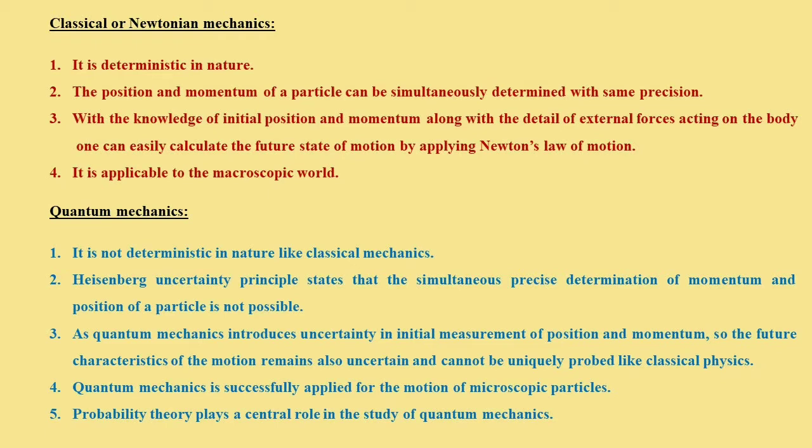In addition, quantum mechanics is applied to microscopic particles like electrons, protons, and neutrons, so it is applicable to the microscopic world. And as we mention probability, probability theory plays a central role in describing a system in quantum mechanics. This is the main difference between classical physics and quantum physics.